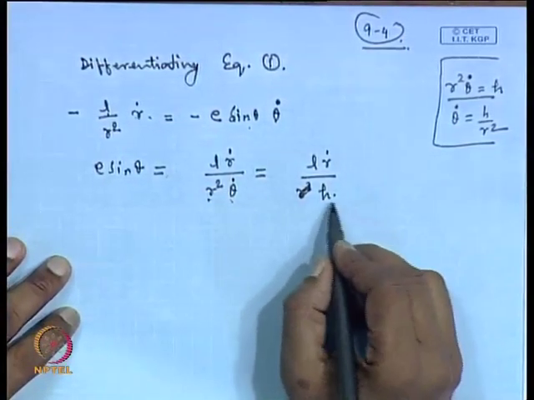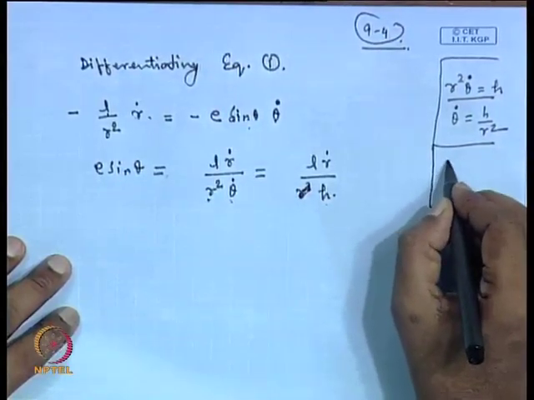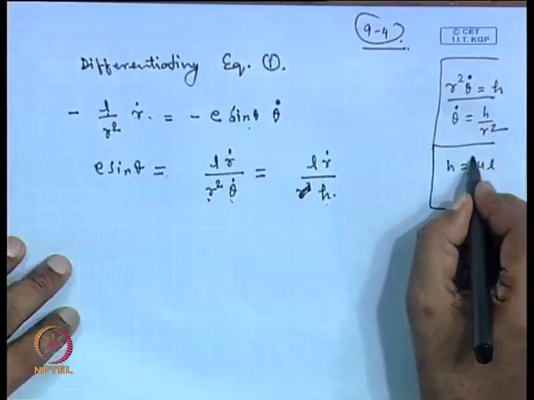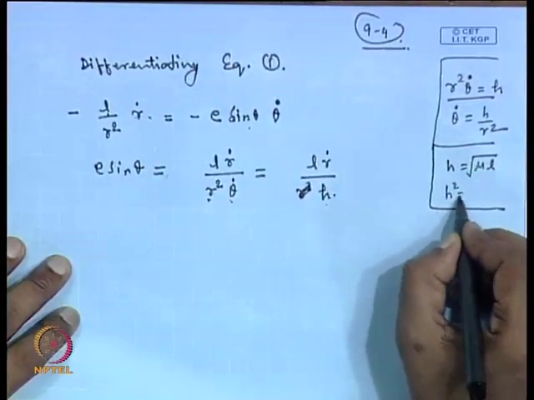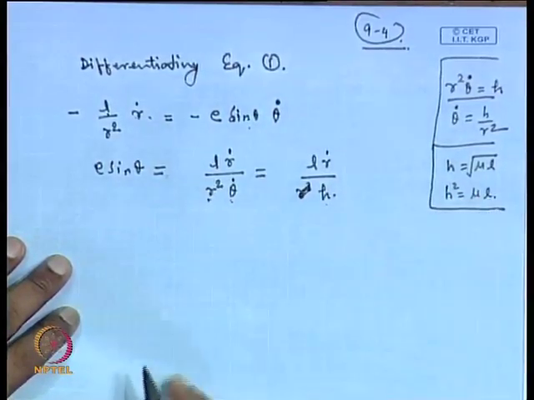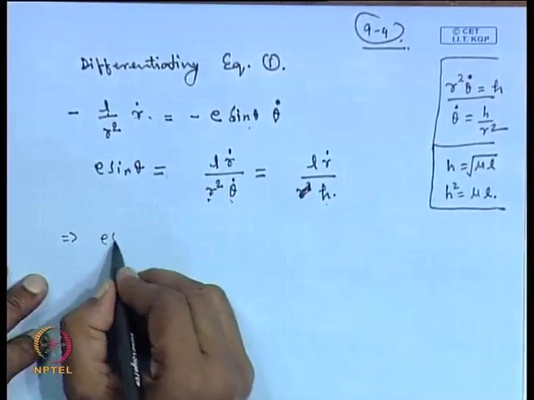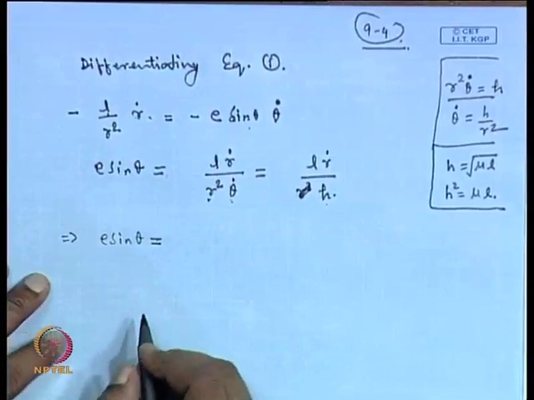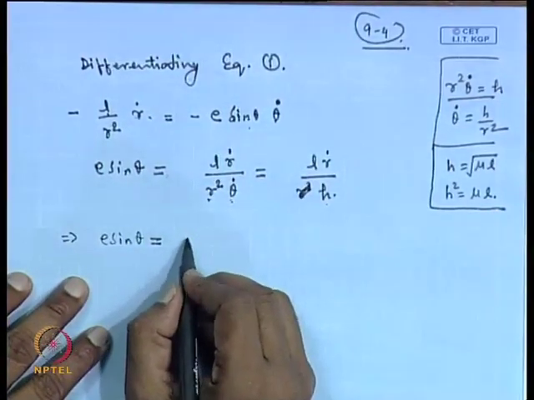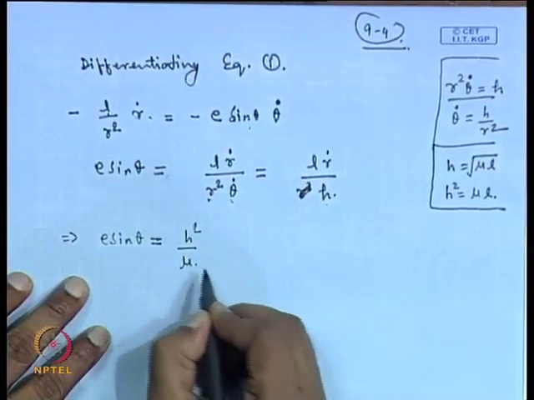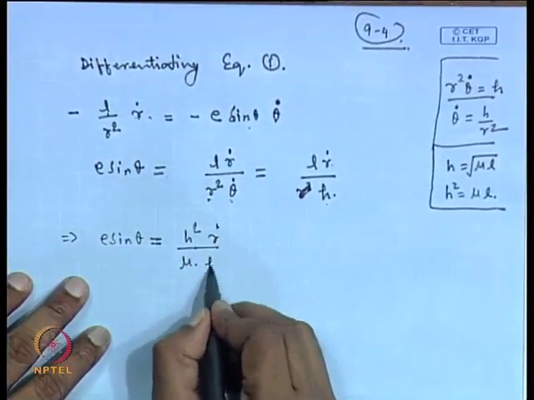Now, h also you know from our previous working, the earlier lectures, that h square is equal to mu times L. So therefore, this implies E sin theta is equal to L, we can replace from here h square by mu, and then r dot divided by h.